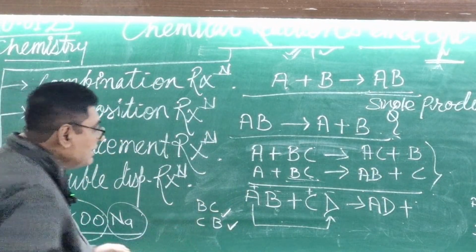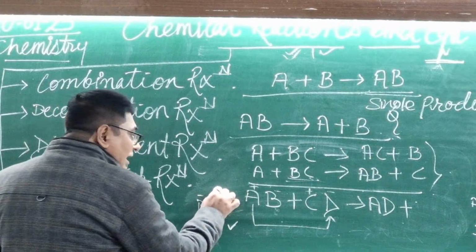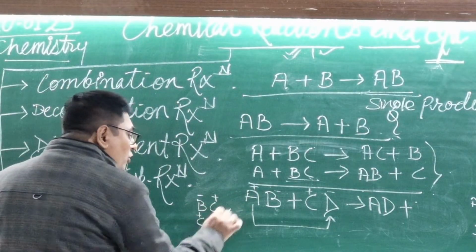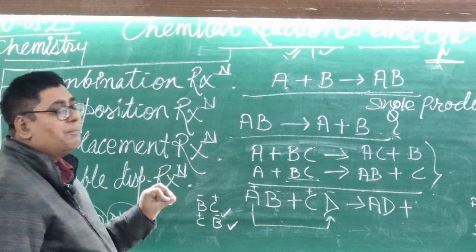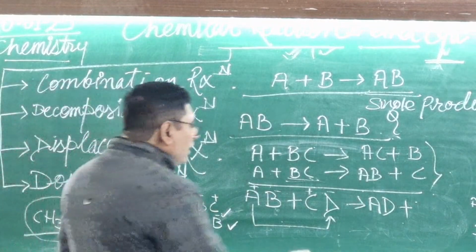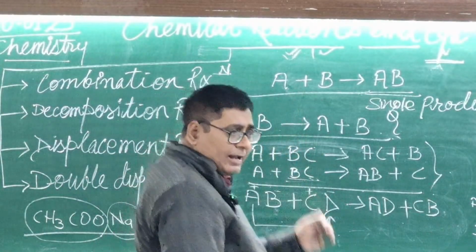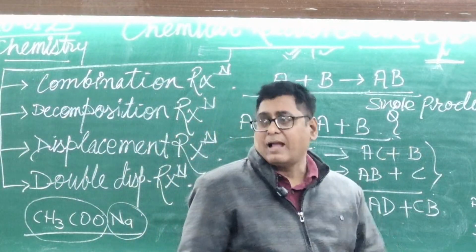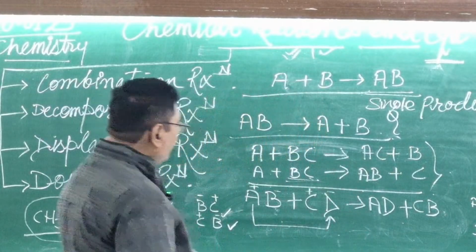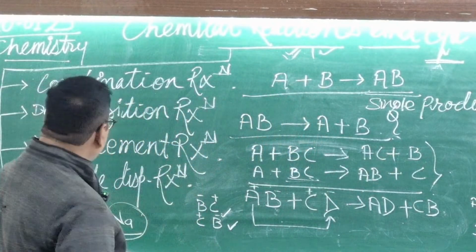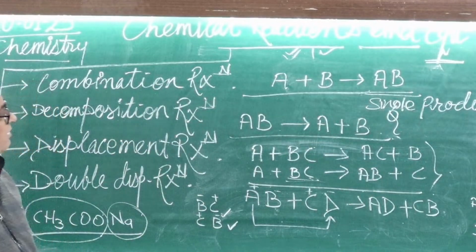C and B. The reason is that B is negative and C is positive. You should know that in a general compound, the positive cation comes first and the negative anion comes after that. This is the general formula of the double displacement reaction.